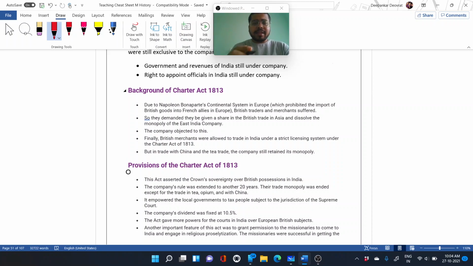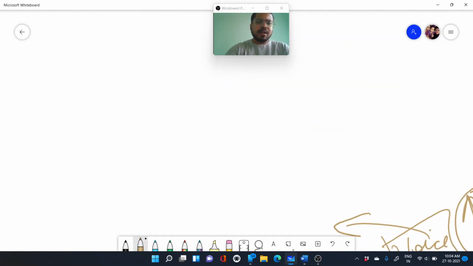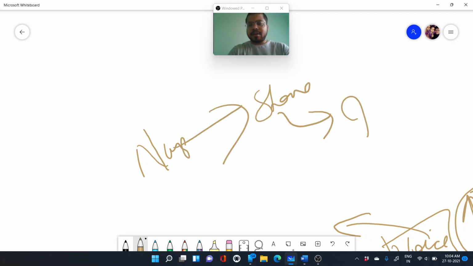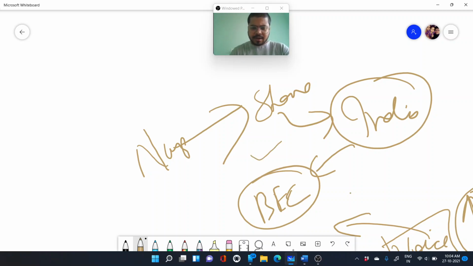So they demanded a share in the British trade in Asia and the dissolution of the monopoly of the East India Company. This is the reason: after the suffering caused by Napoleon, they wanted a share in India, asking why the British East India Company was getting the monopoly. So that was the reason.